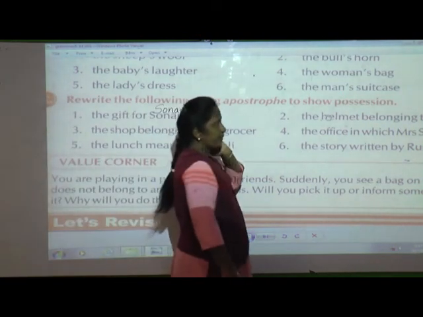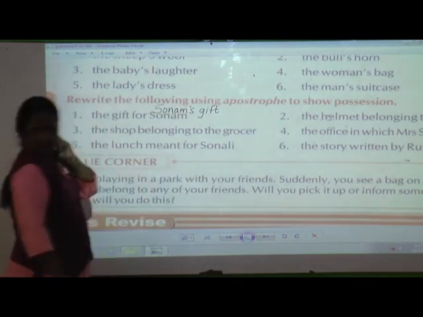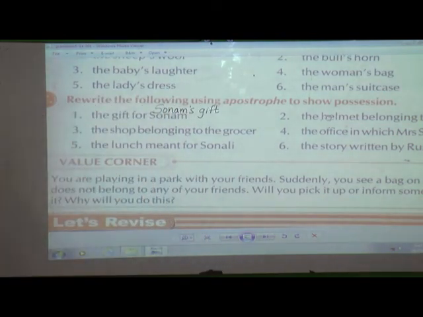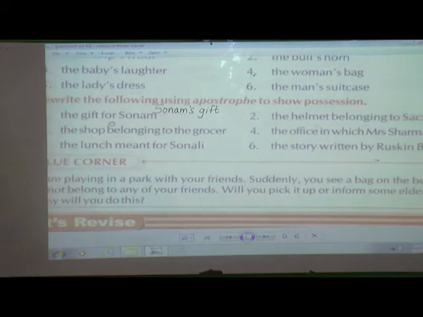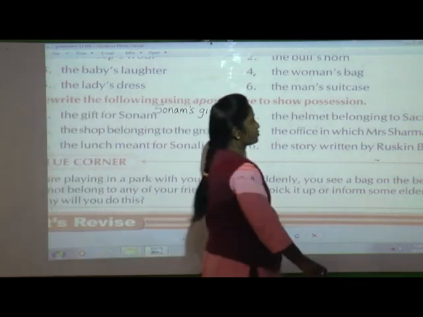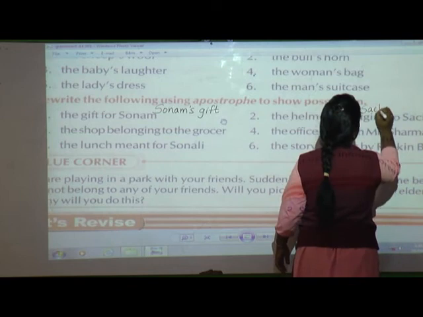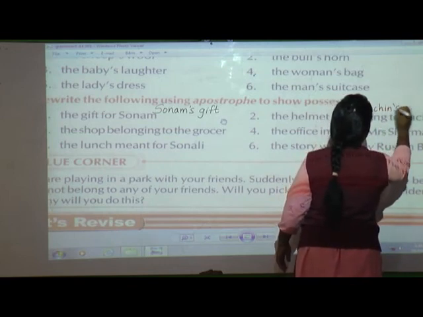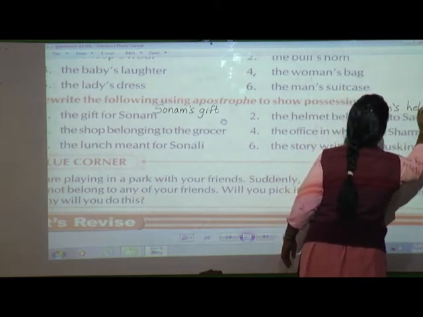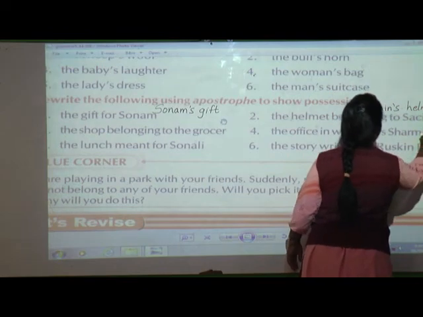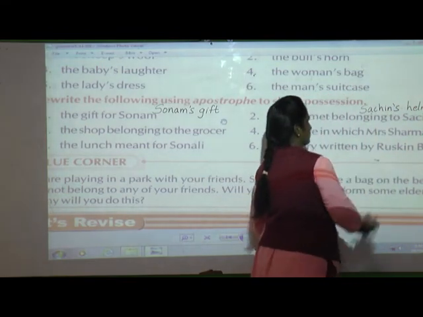Second, if you see, the helmet belonging to Sachin. The helmet belonging to Sachin. So the helmet belongs to whom? Sachin. So how are you going to write? Sachin's helmet. Sachin's helmet. Here also the word is not ending with s, so you can use apostrophe s.